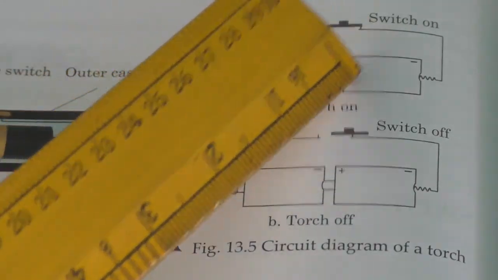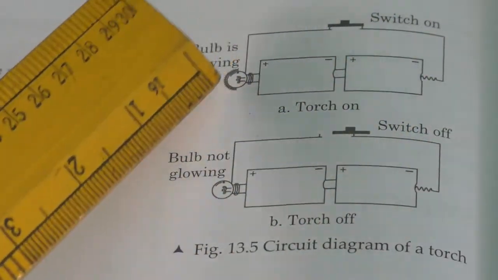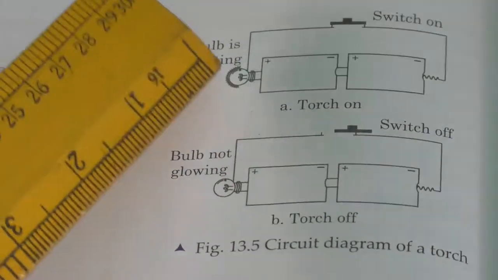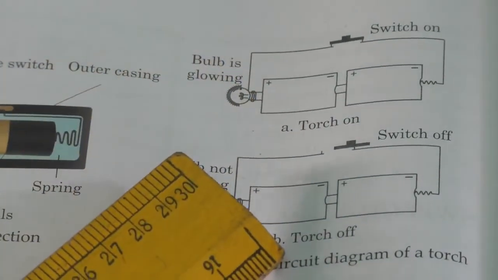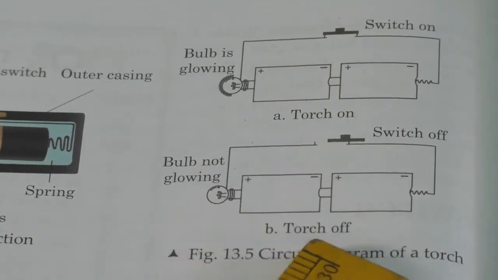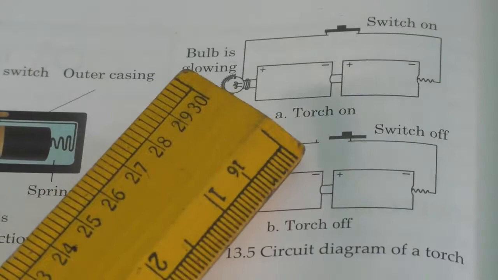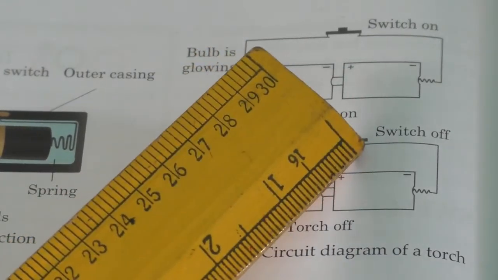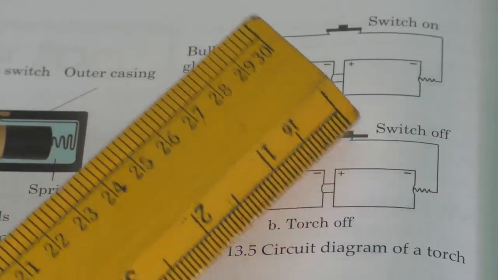Okay, from the cell, and it makes the light glow. Then the second picture is about the torch off. Here you can see the switch is kept in the off position, so it is moved a little further,